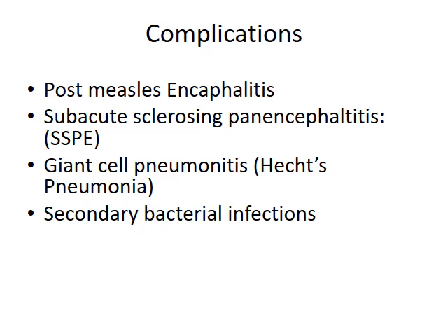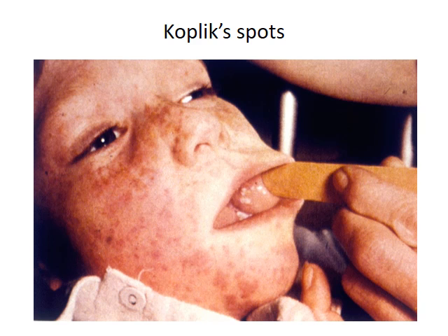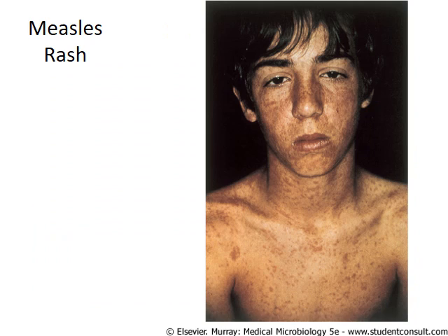Now seeing the complications of measles: post-measles encephalitis, subacute sclerosing panencephalitis, giant cell pneumonitis, also known as Hecht pneumonia, and secondary bacterial infection. You can see the picture of Koplik's spots, salt grains surrounded by a red halo. Picture of measles rash.